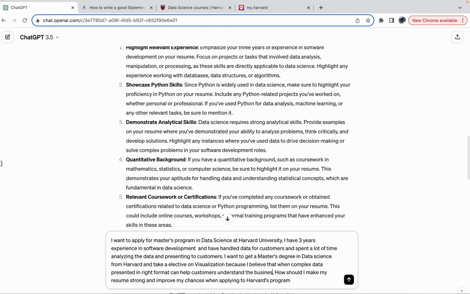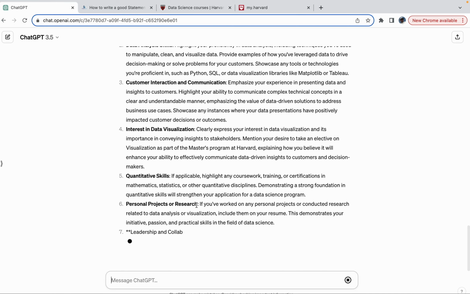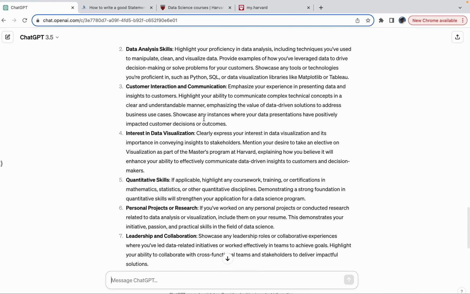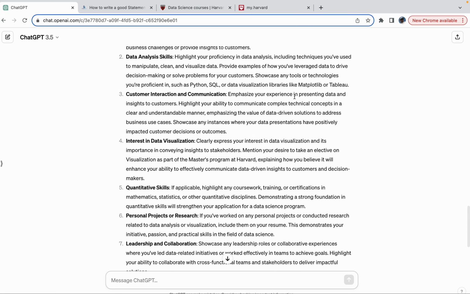All right, now let's see what this is. Now you see the answer has changed here, some of the part. Let's focus on this one: emphasize your experience in presenting data and insights to customers. Highlight your ability to communicate complex technical concepts. Showcase any instances where data presentations have positively impacted customer outcomes.